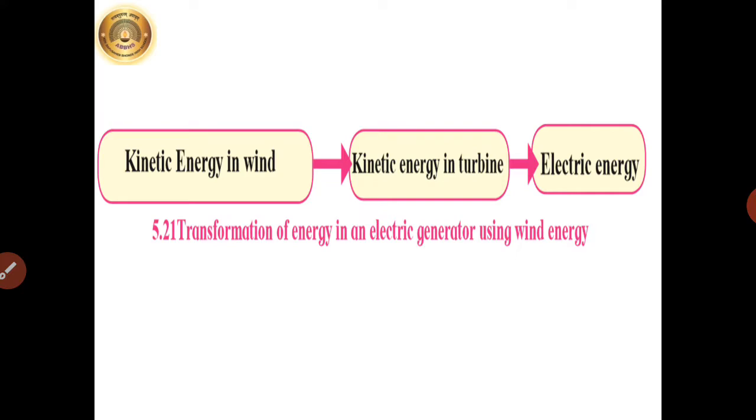Now figure 5.21, which is given on page number 55, is showing the energy transformation in a windmill. Kinetic energy in wind gets transferred to the kinetic energy in the turbine, and that finally gets transferred to electric energy.